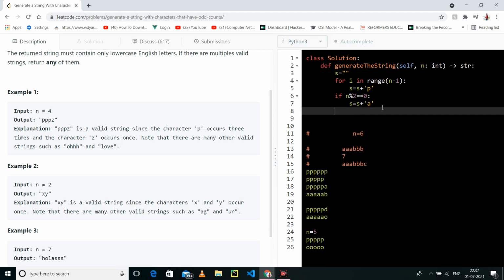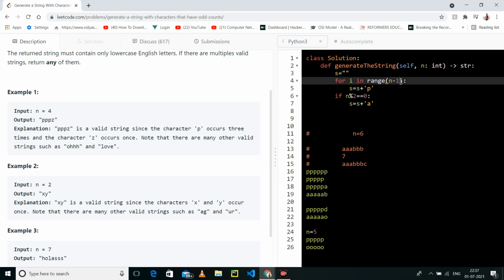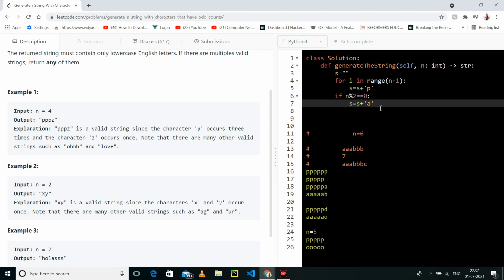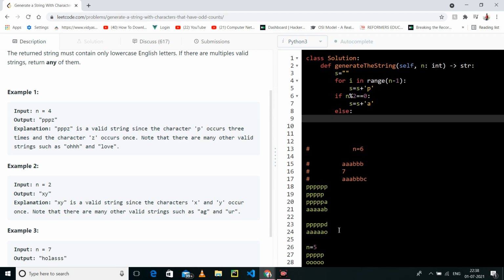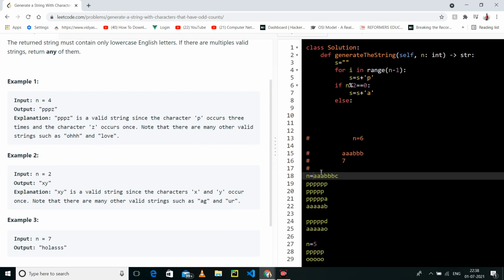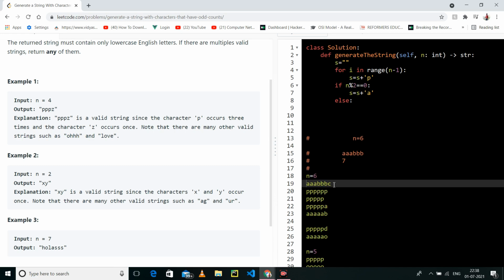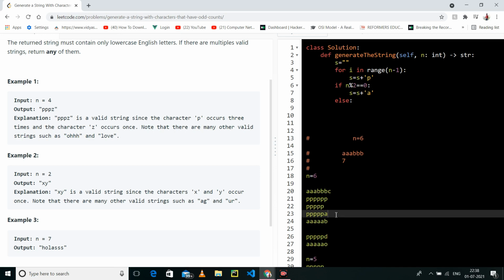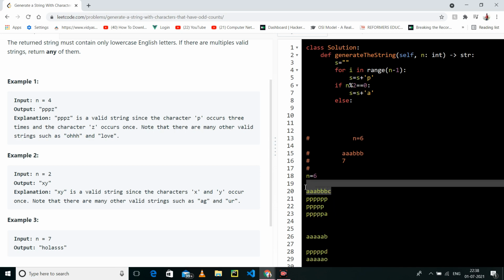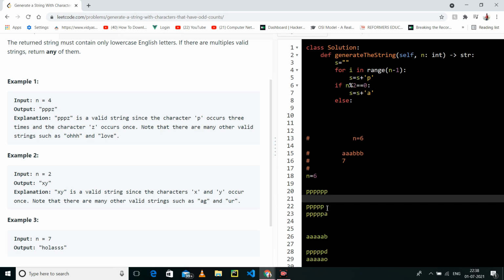But if it is odd, if we have a 5, you can insert any character. Else, if you have n equals 6, first you will add p p p, then you have to add a different character.